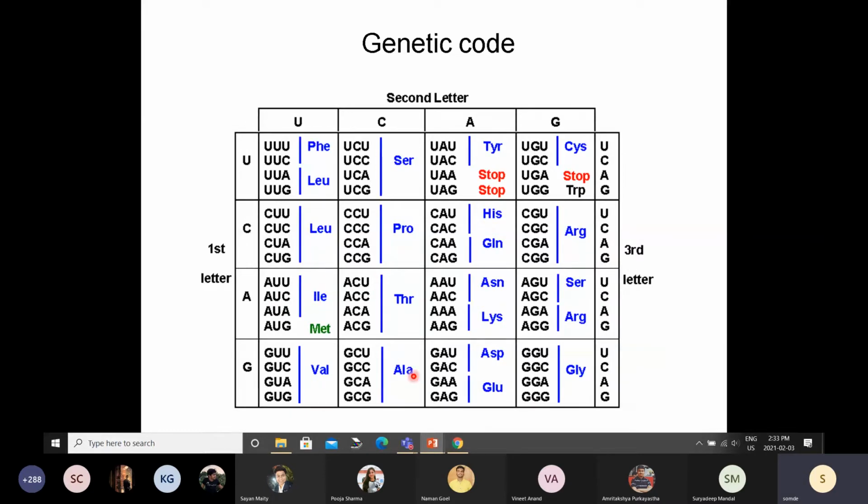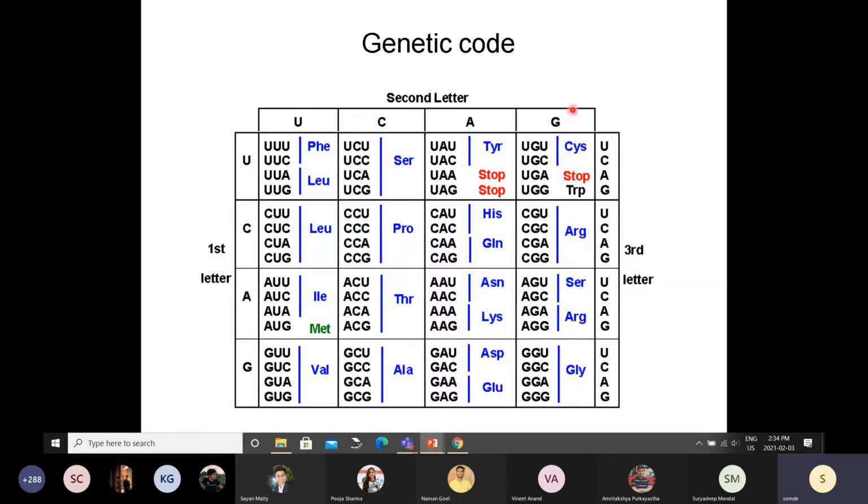So you will see, for example, this one, ALA, this is alanine. All 4 of these codons code for alanine. These 4 codons code for threonine. So on and so forth. There are some which have only one. Methionine is coded by only one codon. Tryptophan is coded by only one codon. But there are others which are coded by 4 or sometimes 6. This leucine has 6 codons dedicated to it.